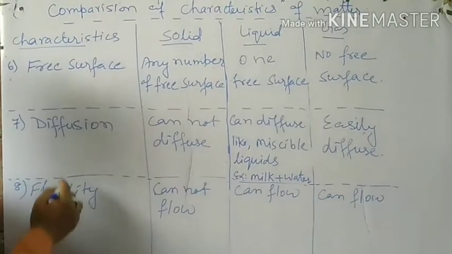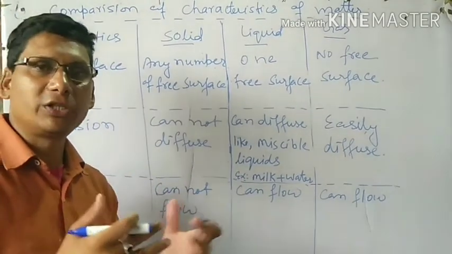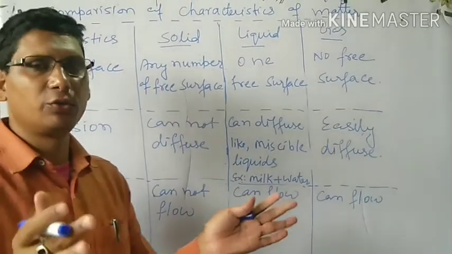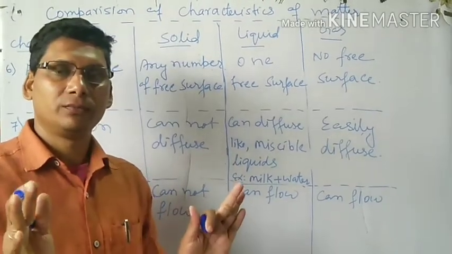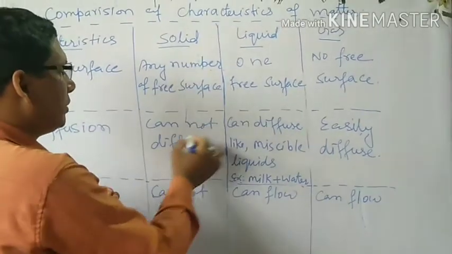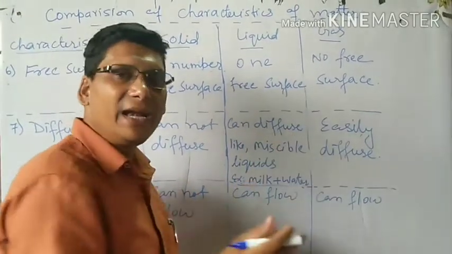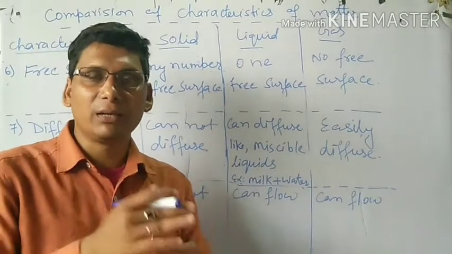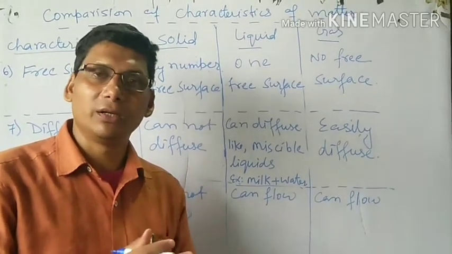Now diffusion. Diffuse means to mix among each other. If you keep two or three different solids together, they will not mix among each other by themselves because they do not have intermolecular space. Solids cannot diffuse among each other. But liquids can diffuse, but only those liquids which are miscible, that can mix among each other, like water and milk.